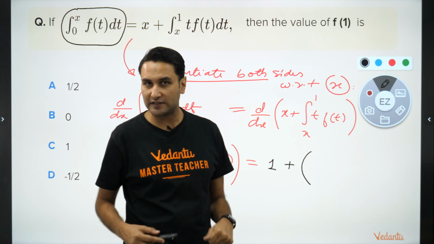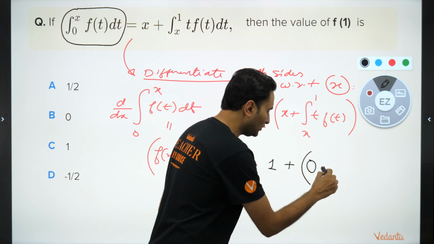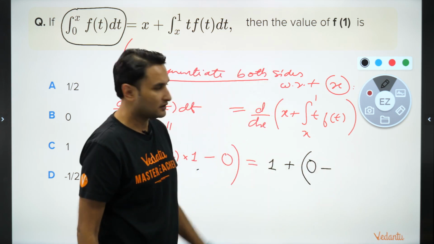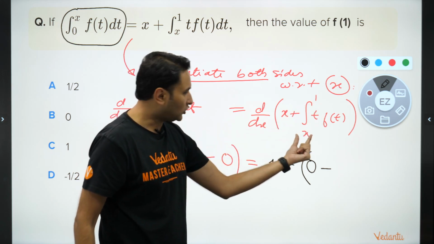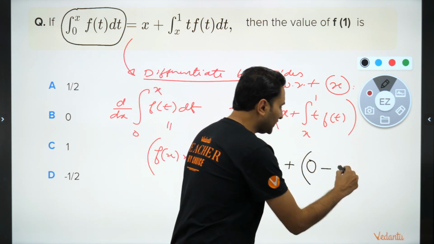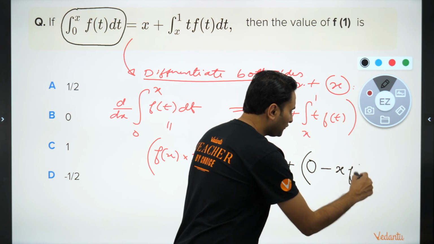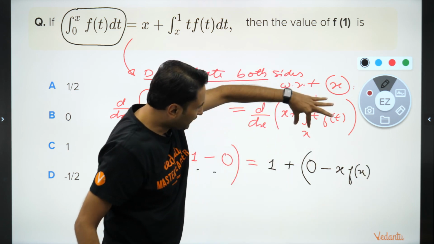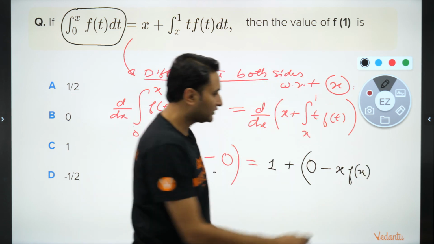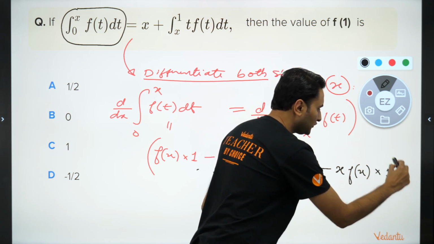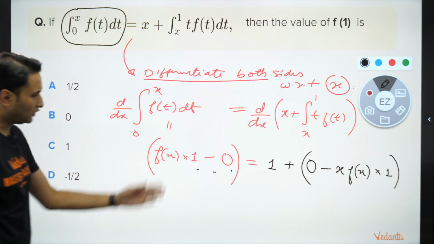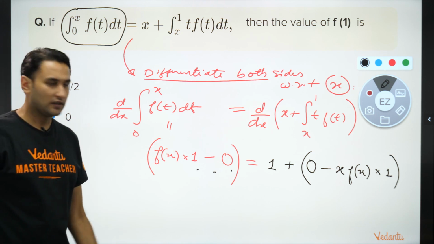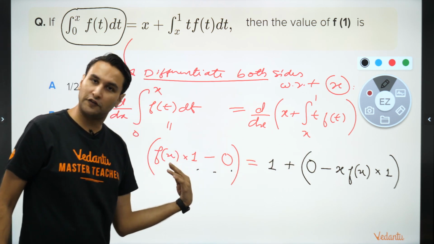Its differentiation will be 0. So this is 0 minus, we'll put the lower limit. When you put the lower limit in the place of t, x f of x into differentiation of lower limit, that is 1. Differentiation of lower limit, that is 1. Here it is. So this is what you get after differentiation.